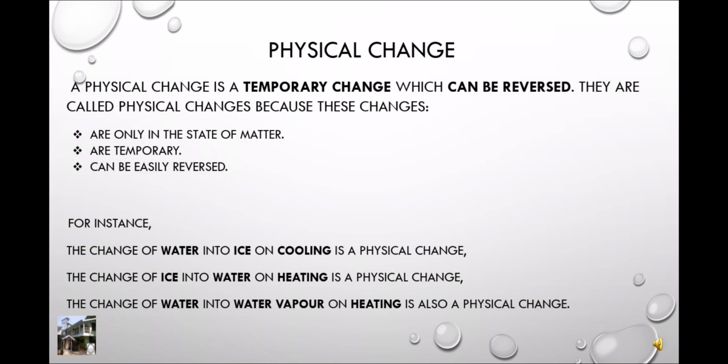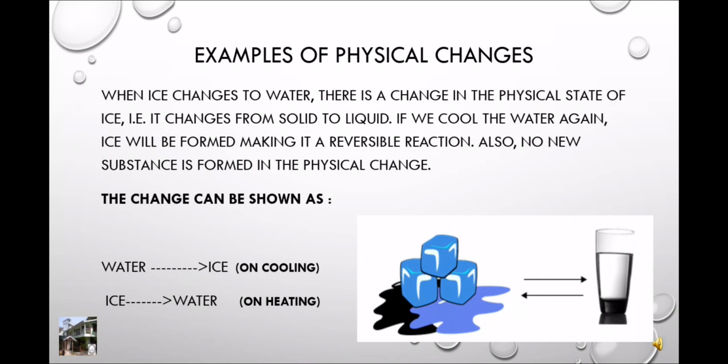When ice changes to water, there is a change in the physical state of ice. That is, it changes from solid to liquid. If we cool the water again, ice will be formed, making it a reversible reaction. Also, no new substance is formed in the physical change. The change can be shown as water to ice on cooling, and ice to water on heating.